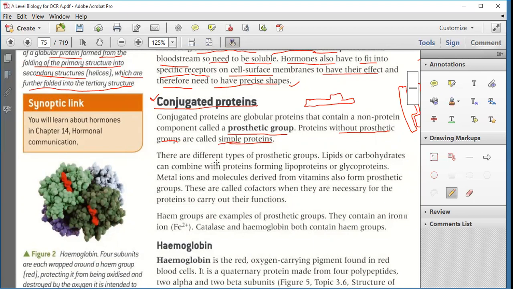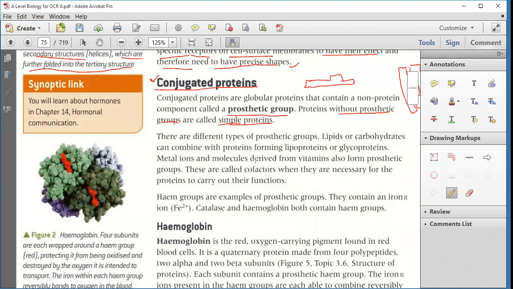Now, in prosthetic groups also there are different types. Lipids or carbohydrates can combine with protein, forming lipoprotein and glycoprotein.